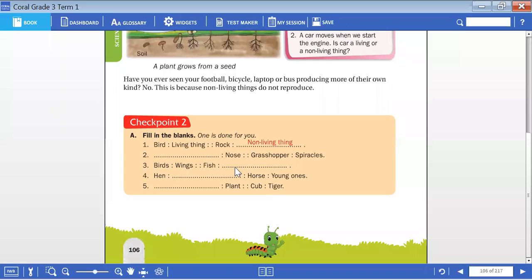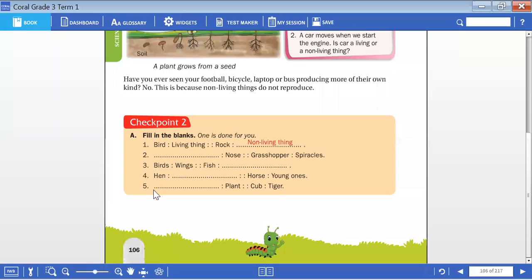You have to search your textbook. But I'll give you a small clue. Fins and tail. It is the answer. Hen. Horse, young ones. Horse reproduce. It is a process of reproduction.